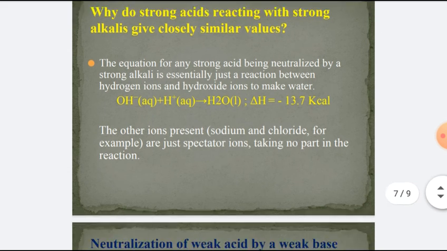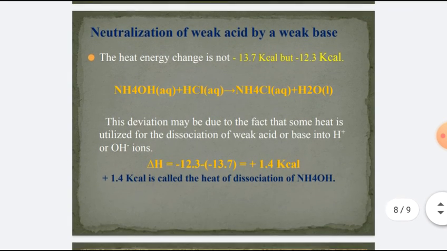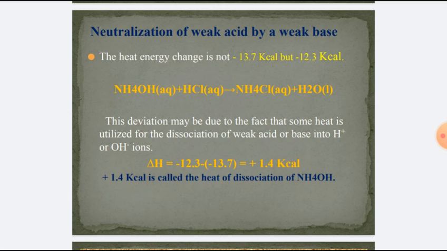In the neutralization of a weak acid by a weak base, the heat energy change is not minus 13.7 kilocalorie but minus 12.3 kilocalorie. Why? This deviation may be due to the fact that some heat is utilized for the dissociation of the weak acid or base into H plus or OH minus ions.